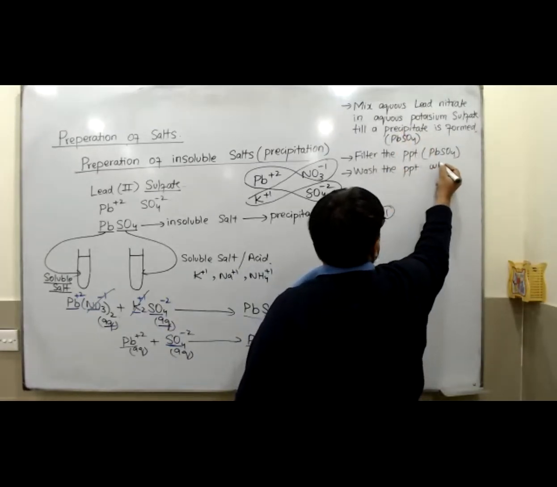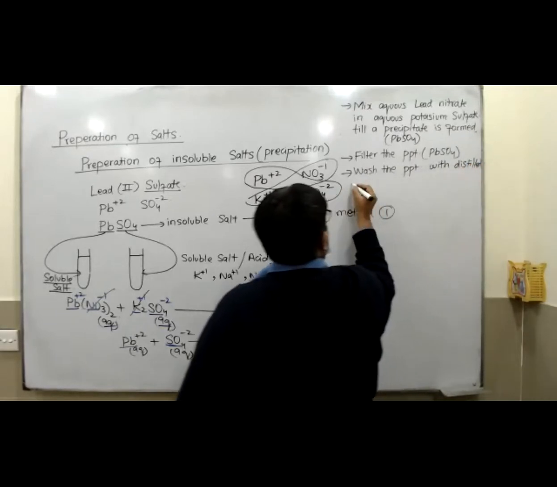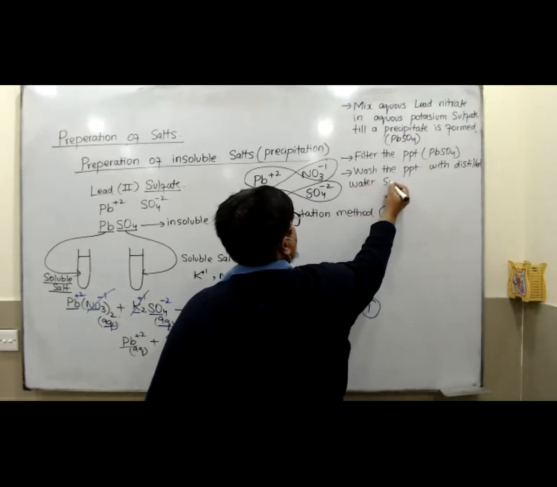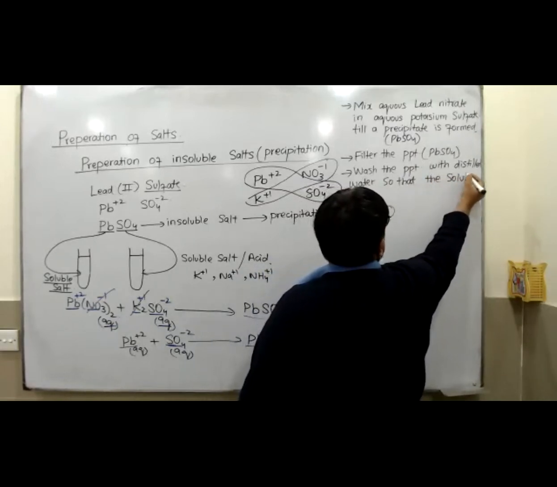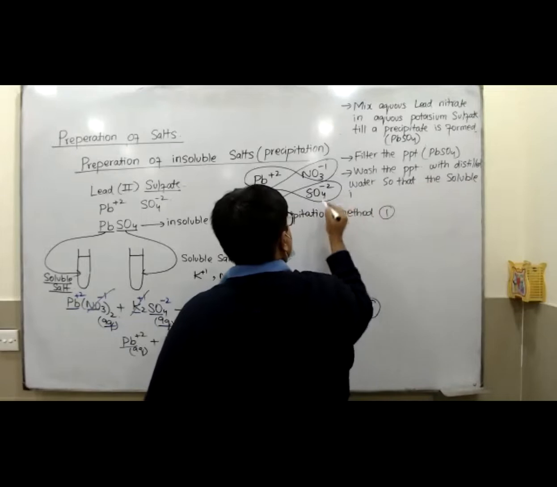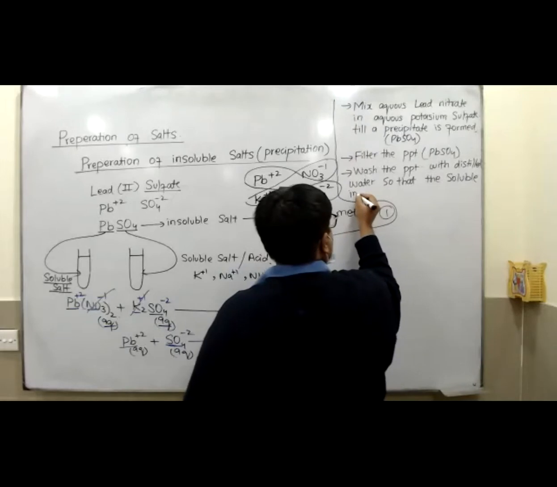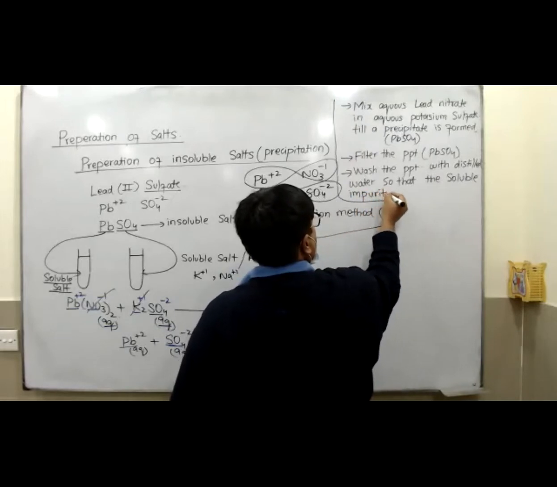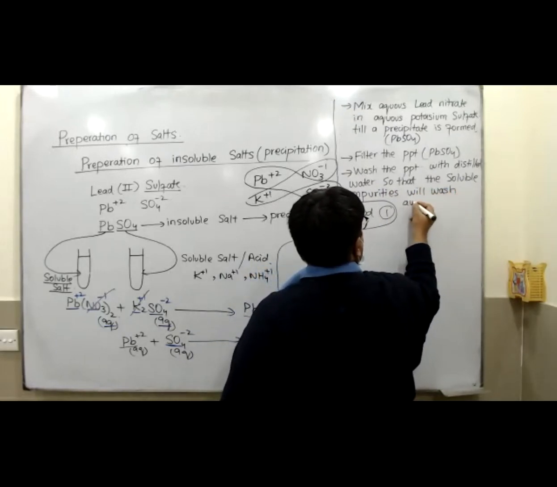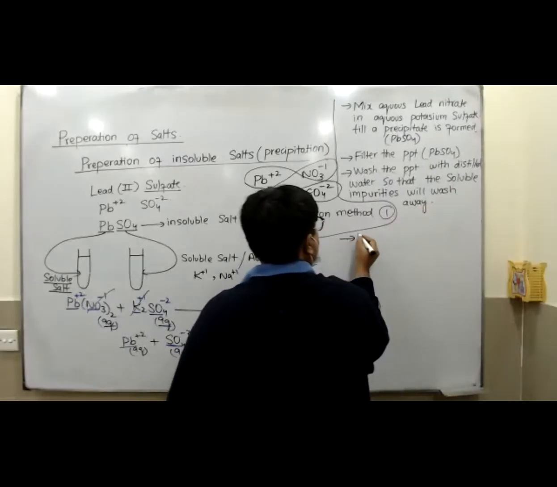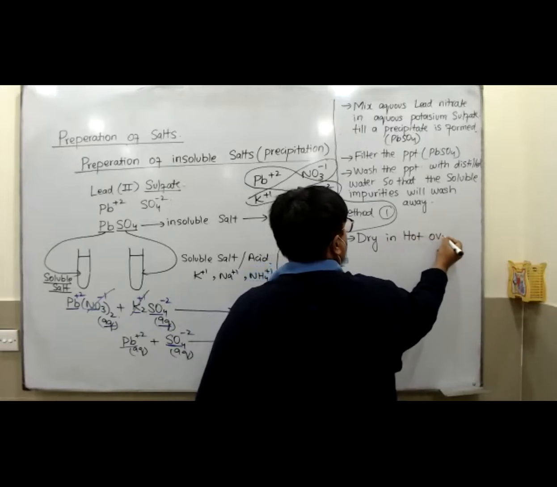Wash the precipitate with distilled water so that the soluble impurities will wash away. And the last point, dry in hot oven.